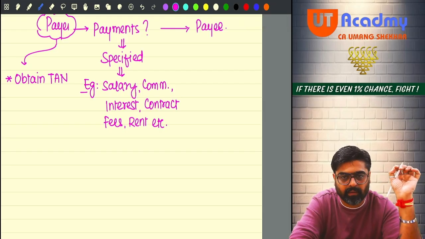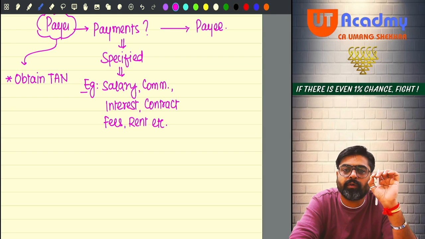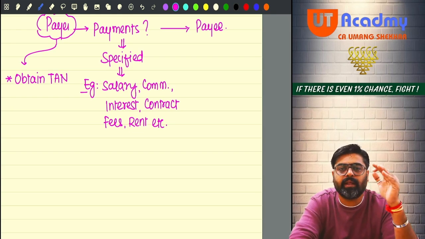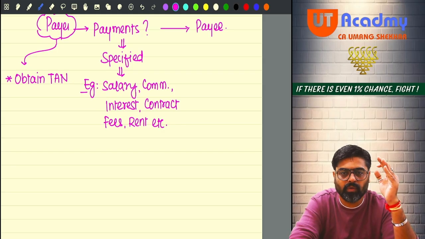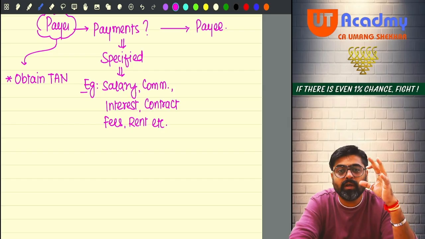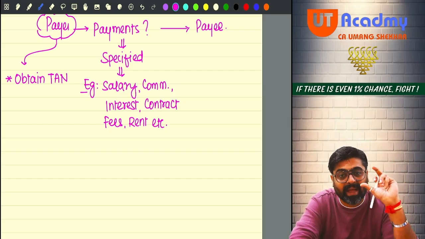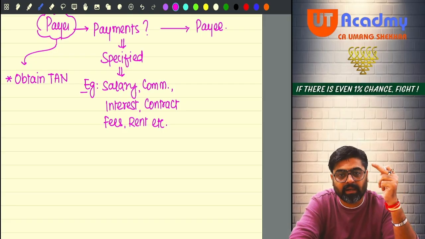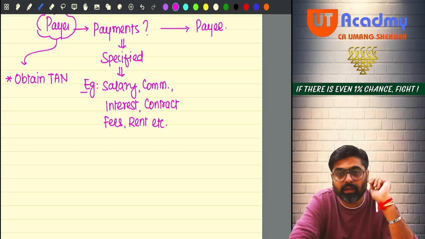Just like a PAN. PAN is the identity of an assessee. So as an assessee, identify yourself. Who are you? Where do you live? If there is some tax recovery, we could find you, we could catch you from this identity. Yes or no? So PAN is an identity given to the taxpayer, the assessee.